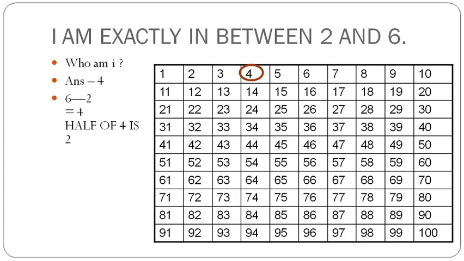And if you want to find the distance from each of the numbers, then we have to take half of that difference, and half of 4 is 2. So we know the distance from 2 and 6 to that number is 2. We can add 2 to the lower number. We can subtract 2 from the larger number. So when we add 2 to 2, we get the answer 4, and when we subtract 2 from 6, then also we get the answer 4.